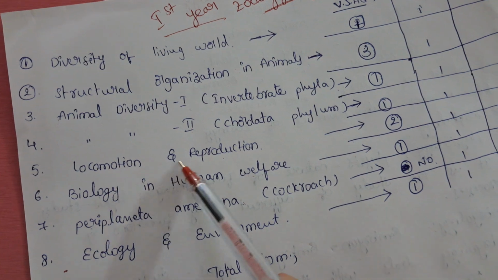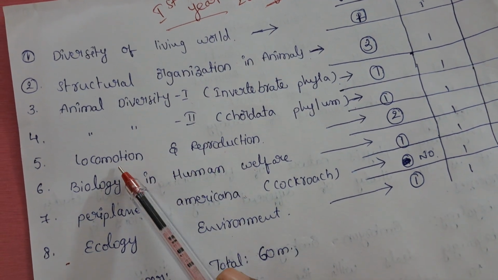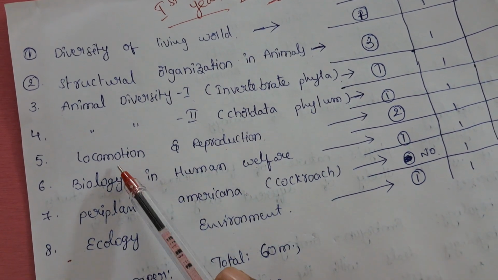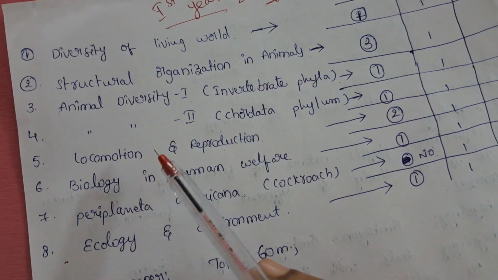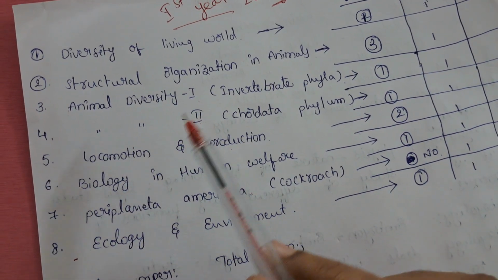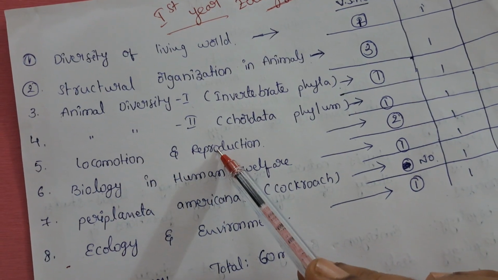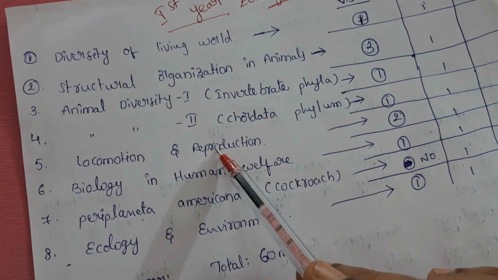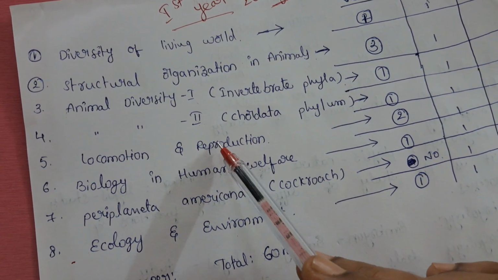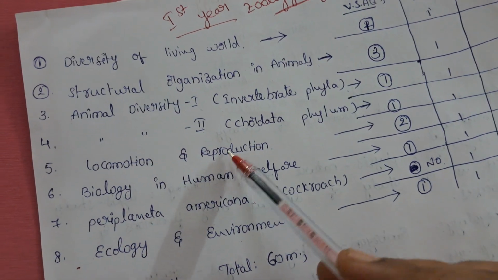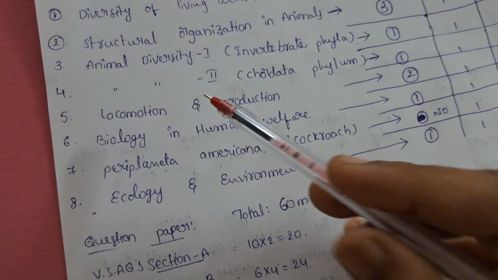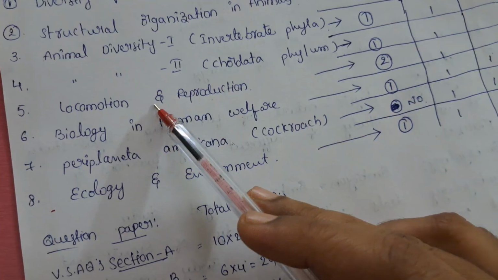Next one, locomotion and reproduction. Locomotion means movement from one place to another place, and animals have different types of it. Reproduction is asexual and sexual reproduction. This is how to read this chapter.